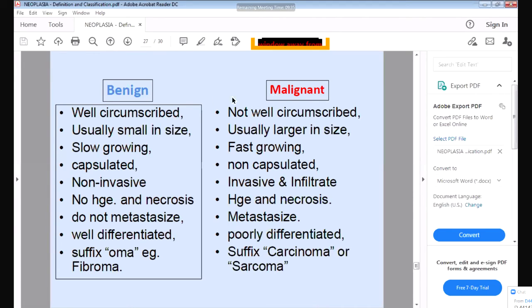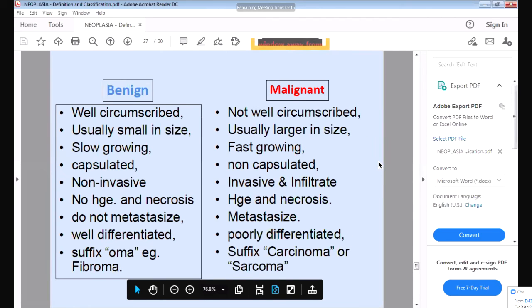So what is the difference? First, well circumscribed. What do you mean by well circumscribed? Well circumscribed means it is round in shape. It is not irregular in shape, it is round in shape. Whereas a malignant tumor is not well circumscribed. It is not round in shape, it is very irregular in shape.